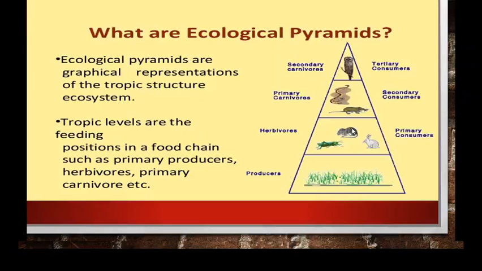They are the primary consumers, secondary consumers and tertiary consumers. So ecological pyramids is nothing but what? It is a graphical representation of the trophic structure of the ecosystem. So trophic levels are the feeding positions in a food chain. They are called as what? Feeding positions. So here are different feeding positions like primary producers, herbivorous, primary carnivorous, etc.